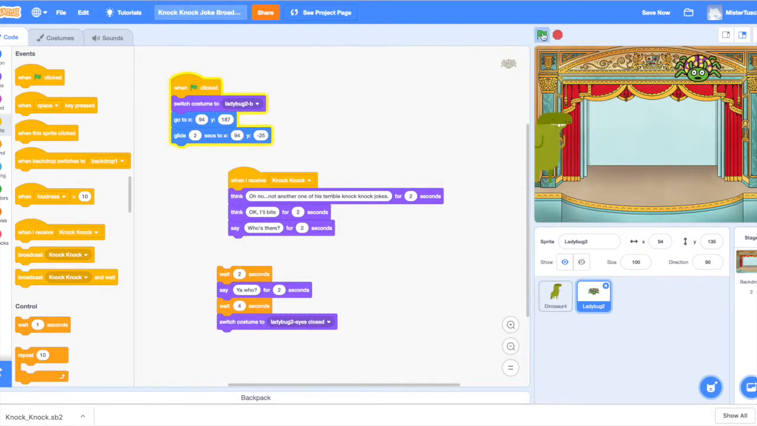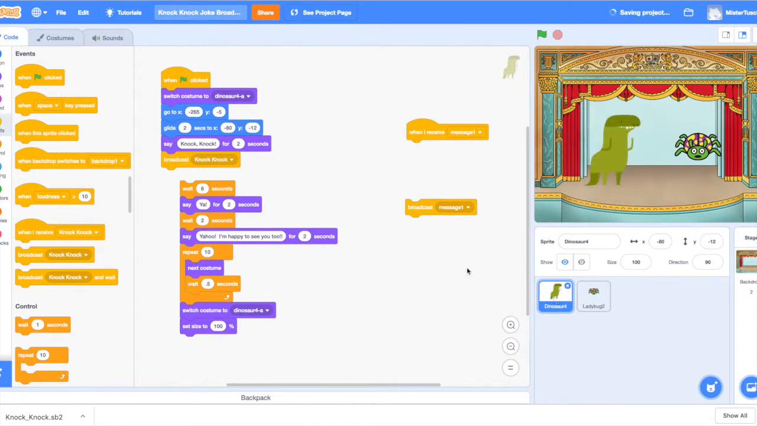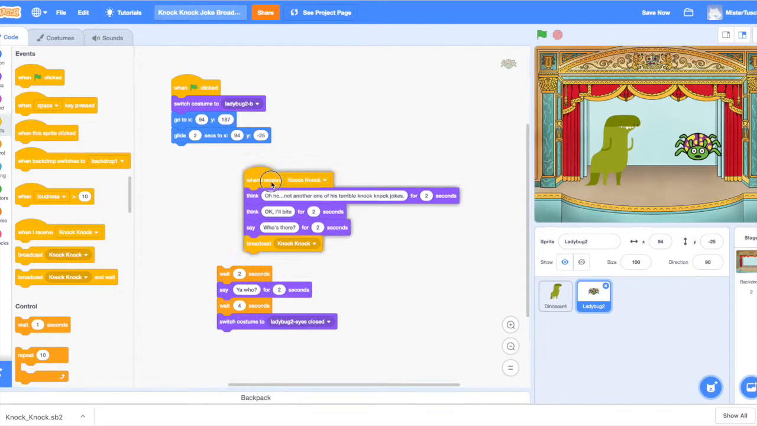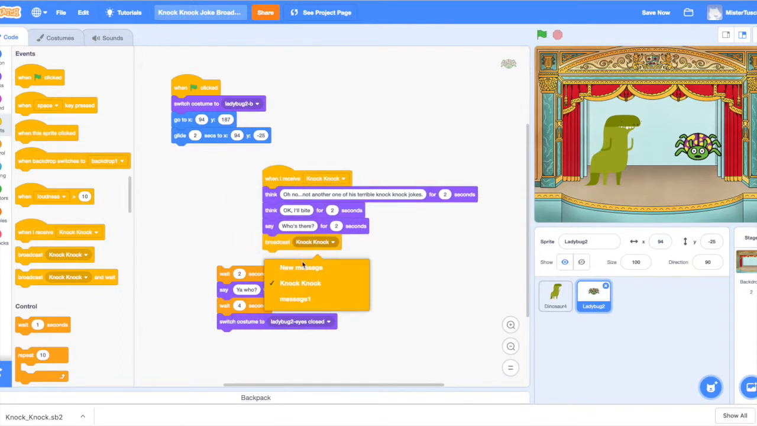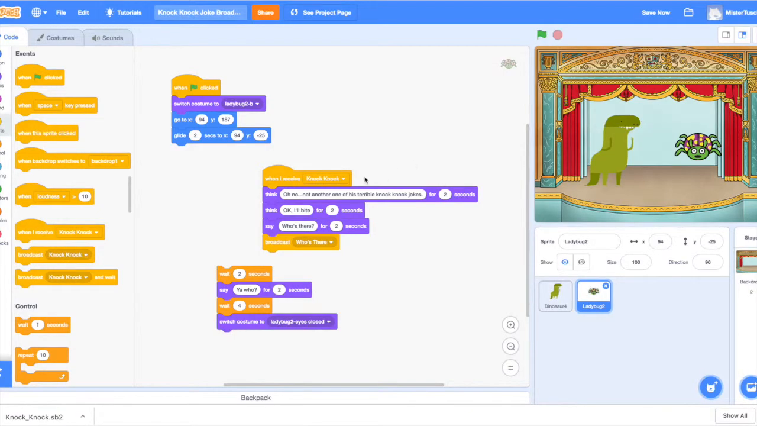So let's test that. What I'm going to do now is they're both going to come in together because that's what they're programmed to do. Knock, knock. Who's there? And then nothing else happens because I've actually taken it all out of it. So the next thing I need to do is I'm going to have a broadcast message that says who's there. I'm going to add this little broadcast message, new message, who's there.